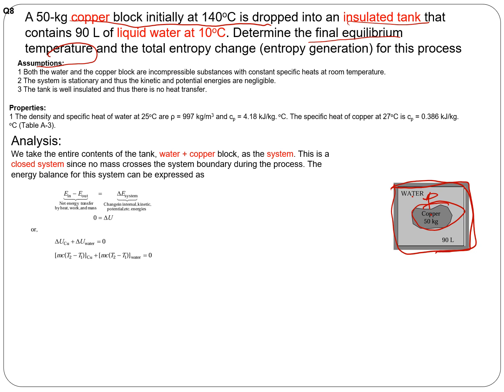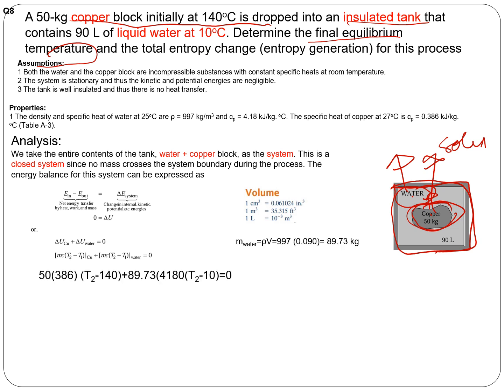So we need to find out how much is the decrease in entropy for the copper. Copper is a solid incompressible substance, and for water, assuming it does not change phase, that's what we got through the calculation as well. From here you can see that the equilibrium temperature is 16.4, so we assume it's still liquid. Now our goal is to find the total entropy change. That means the total entropy change is the change in entropy of the copper plus the change in entropy of the water, and we already found the equilibrium temperature.